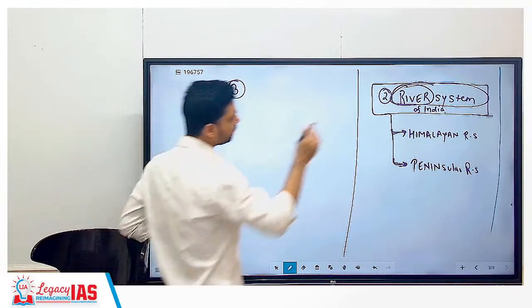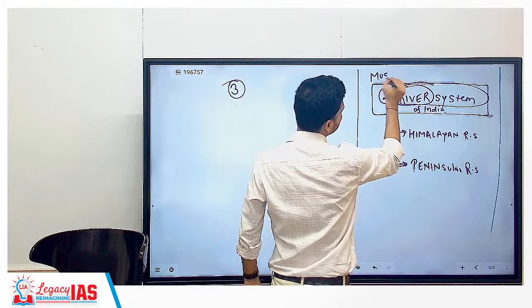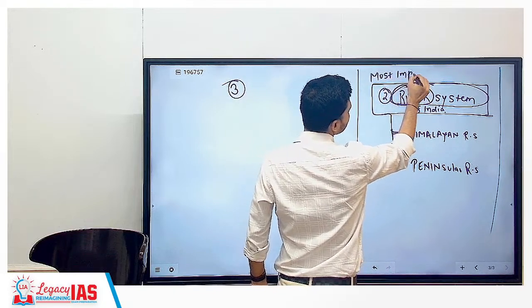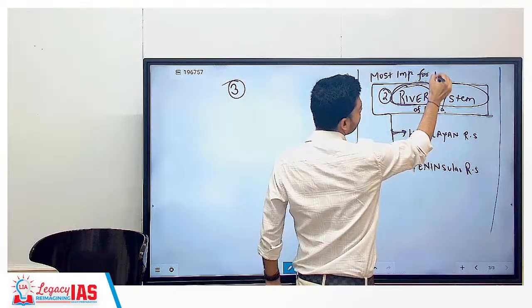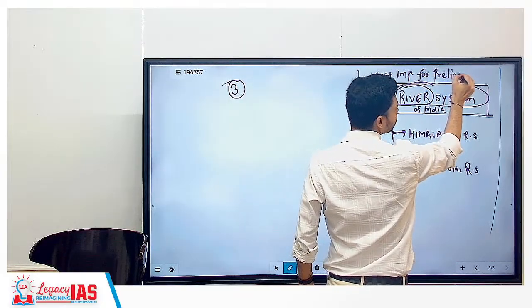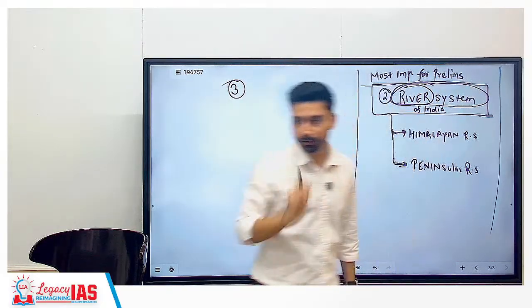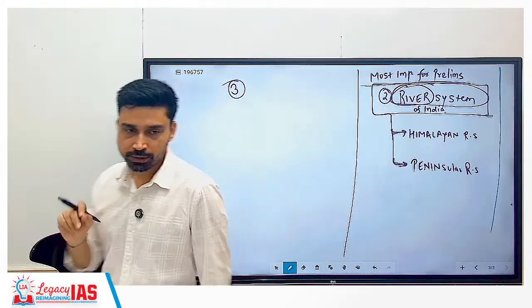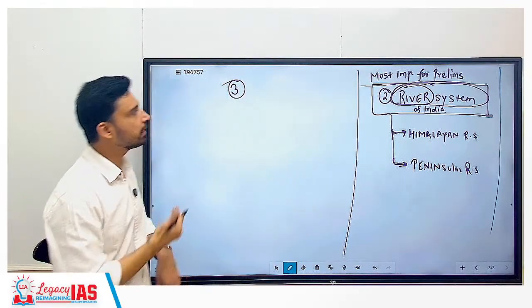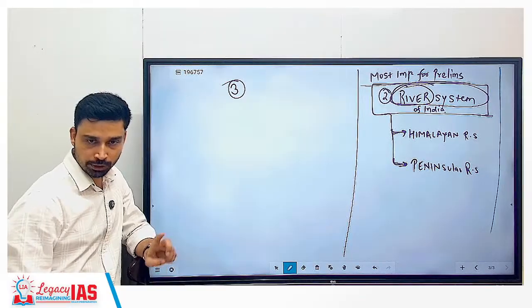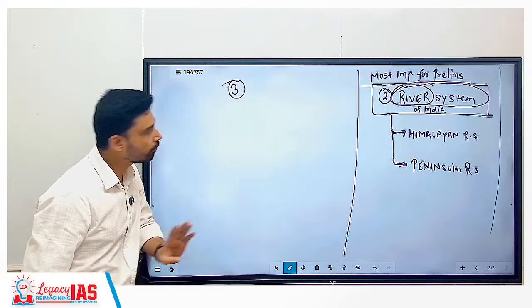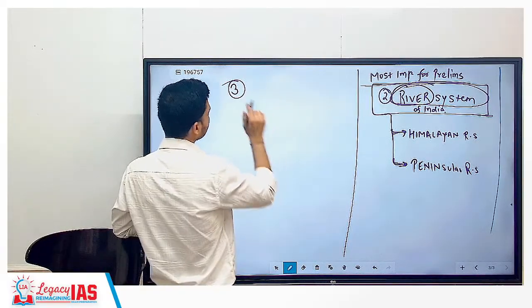So very, very important. You can add a note here: most important, and for which examination perspective? Also for prelims. So in Indian geography, the most important chapter is river system, especially relevant for the prelims examination. The highest number of questions from Indian geography has been asked from this chapter.